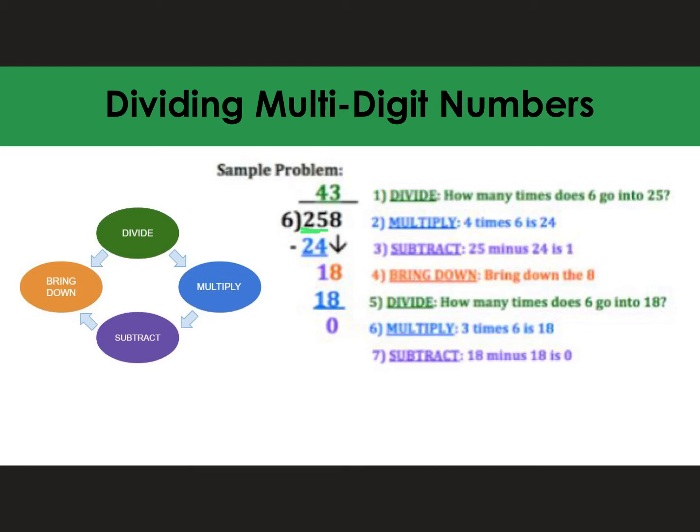So how many times does 6 go into 25? It goes into 25 4 times. Then we multiply. That's the next step. 4 times 6, 24. Subtract. And we get 1. Then we bring down the 8 in the orange. Then we're looking at this number now. How many times does 6 go into 18? 6 goes into 18 3 times. 3 times 6 is 18. 18 minus 18 is 0. So we have no remainder and no need to add decimal places.